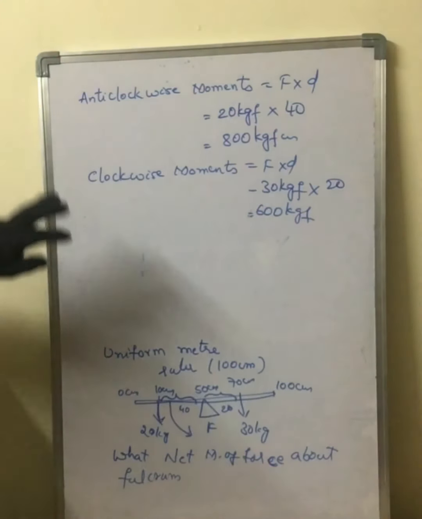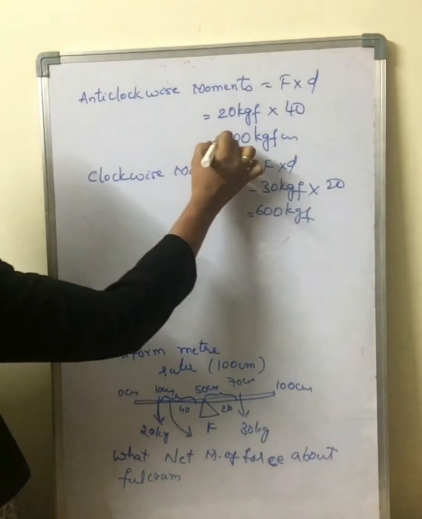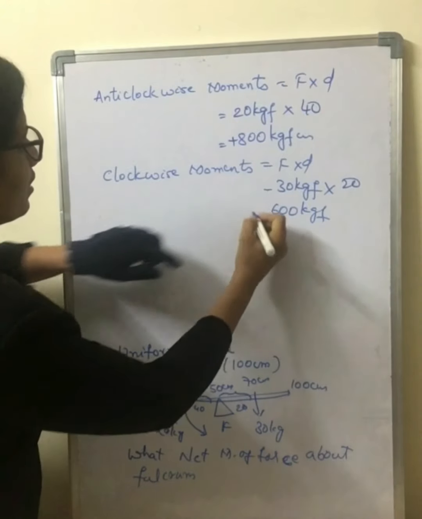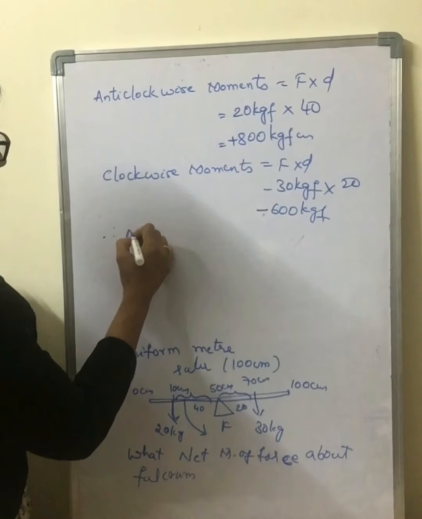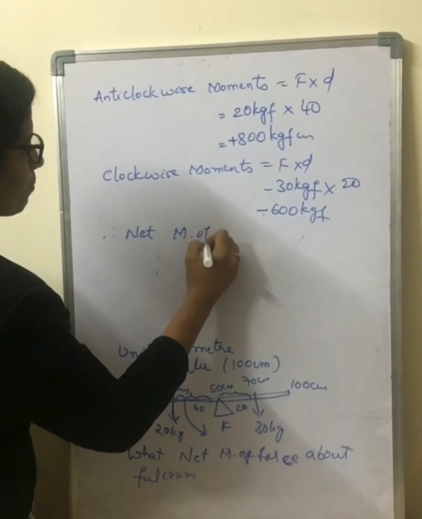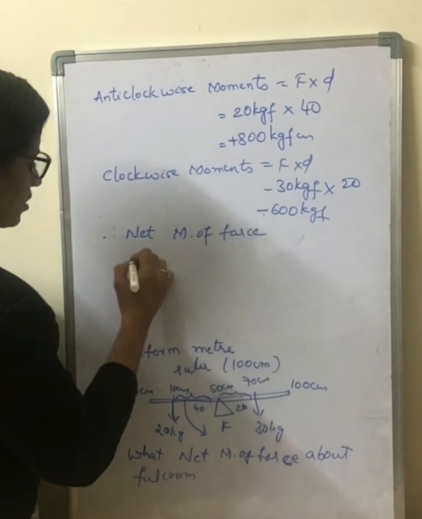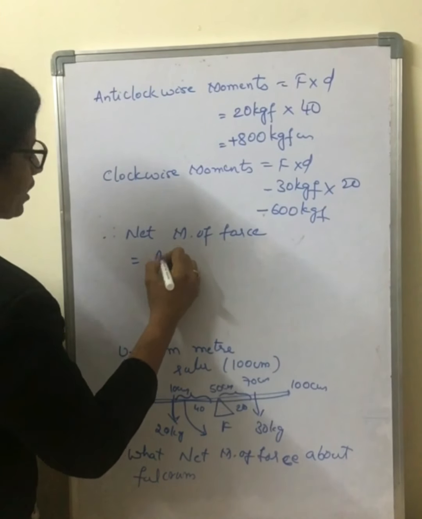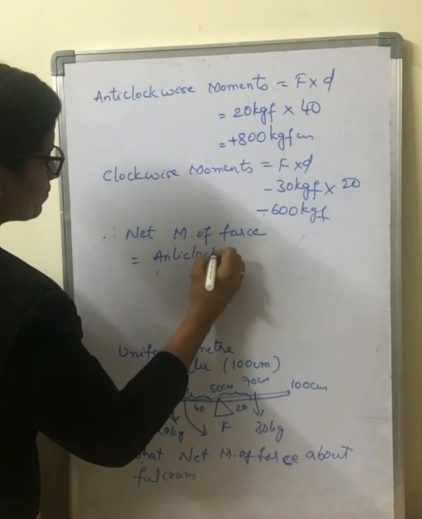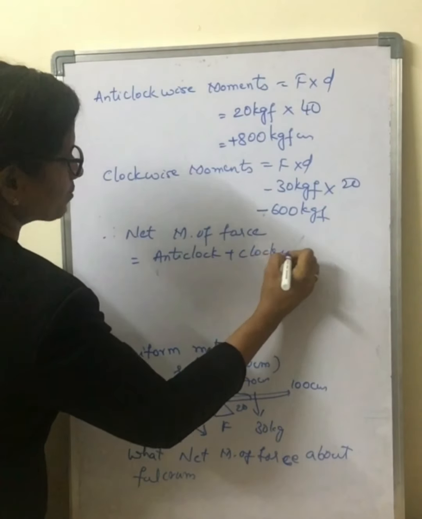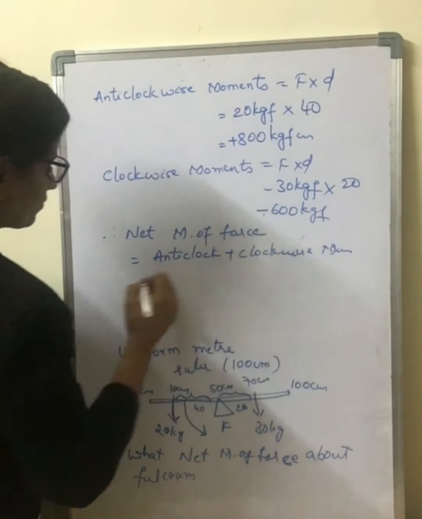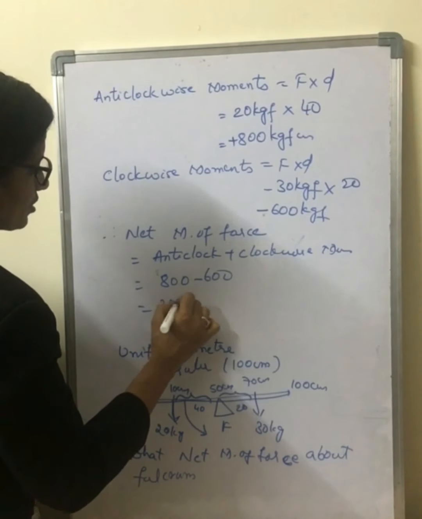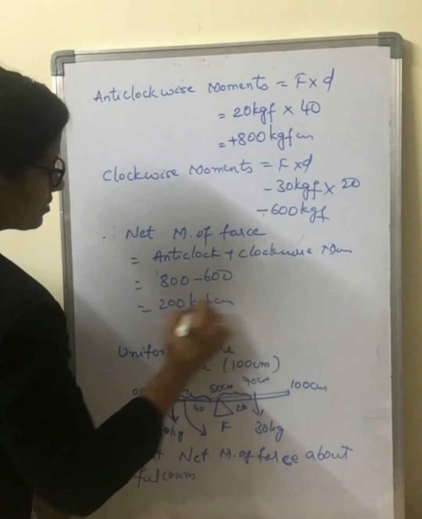As we have discussed earlier, anti-clockwise is taken as positive and clockwise is taken as negative. Therefore, net moment of force is equal to anti-clockwise plus clockwise moments. So which is equal to 800 minus 600, which gives you 200 kgf cm.